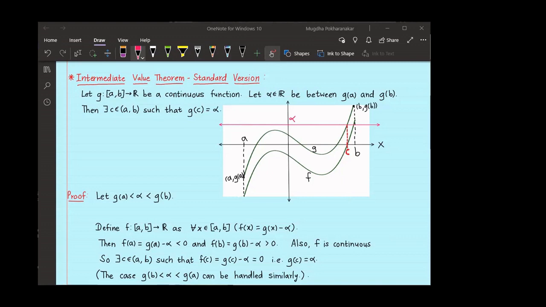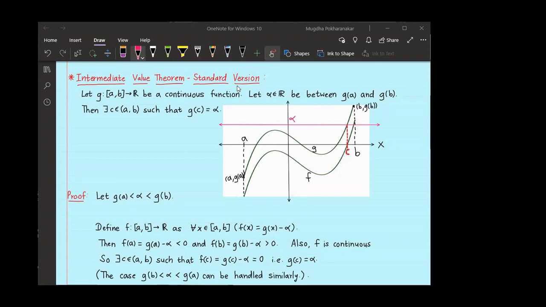Because if it is not a constant function, then there will exist points, say A, B in R, such that f of A is equal to C1 and f of B is equal to C2, with C1 not equal to C2. And by the density of irrational numbers, there exists an irrational number, say S, between C1 and C2. So by the intermediate value theorem, the function would have to take the irrational value S.